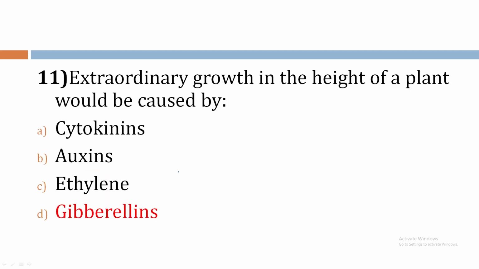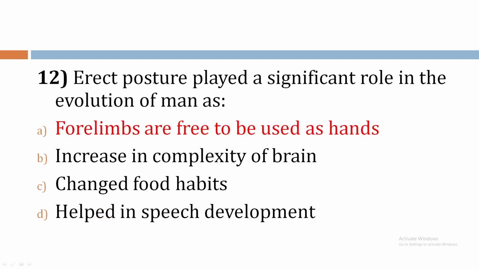11. Extraordinary growth in the height of a plant would be caused by gibberellins because it is extraordinary growth. 12. Erect posture played a significant role in the evolution of man as forelimbs are free to be used as hands. That means quadrupeds now become bipeds, means quadrupedalism is transformed to bipedalism. So the forelimbs are free and are used as hands.